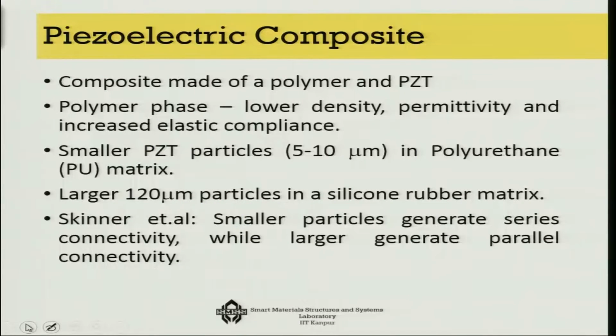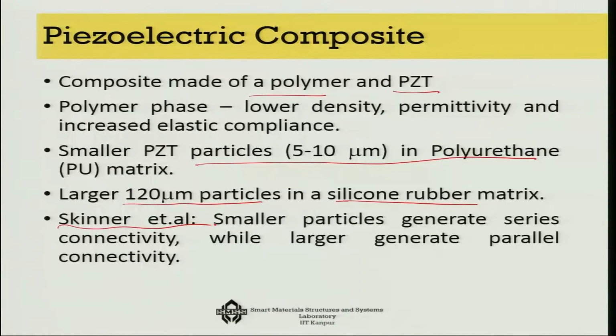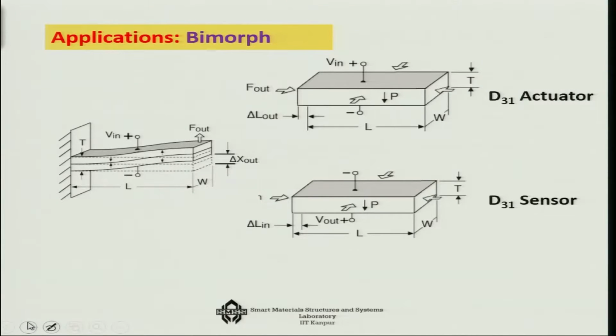You can also make composites in which you keep a polymer, any polymer, and PZT powder. This is even better than a pure polymeric system, and you can make smaller particles of lead zirconate titanate for example and then put it in a PU matrix, and sometimes larger particles are also put in a silicon rubber matrix. It has been shown by Skinner et al. that by using a special kind of configuration you can get a very high connectivity, and this composite can ultimately become a very good transducer material.